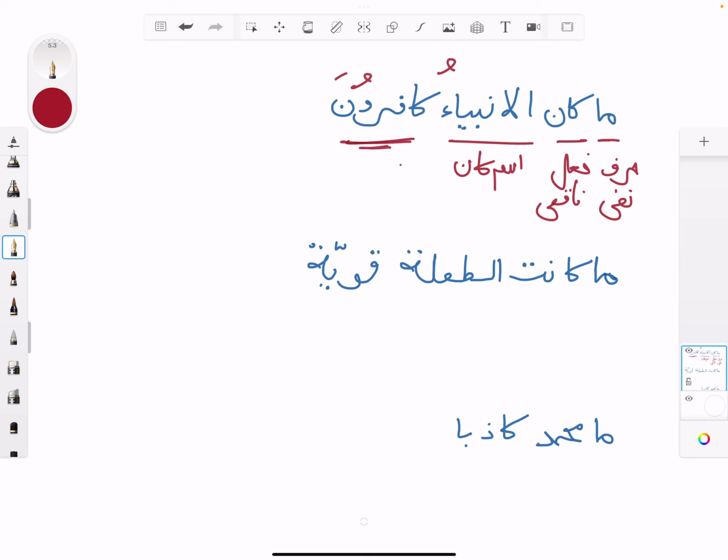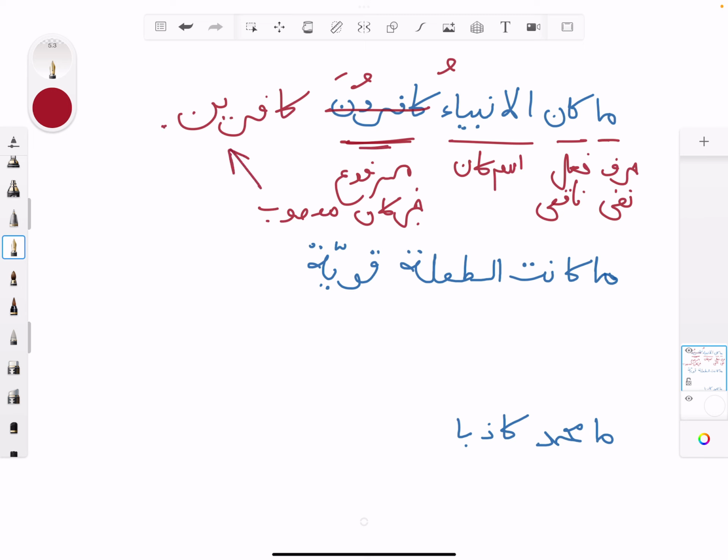Kafiruna is in a marfu state, but we know that the khabar of kana should always be mansoob. Remember? So this one should be ma kana al-anbiya'u kafirina. I did that on purpose just to get you to think about this, because that's the mansoob state, and it's the khabar of kana.